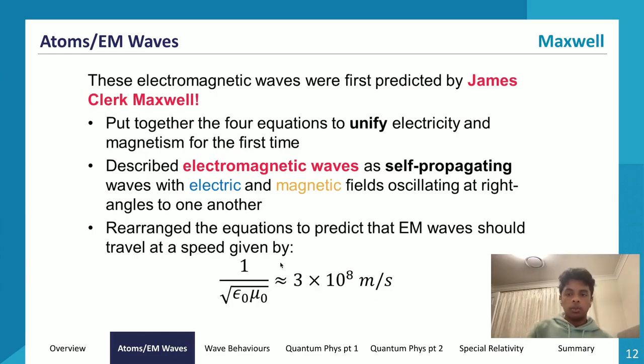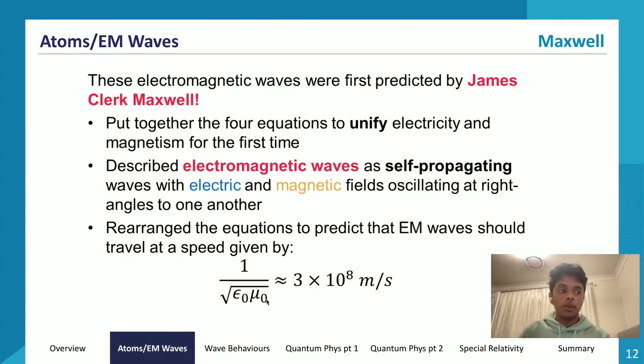Now, what else did he do? Well, he did also influence our understanding of light. He also predicted that light was probably an electromagnetic wave, and he predicted thus the speed of light as well. He never validated that the speed of light was as such. All he did was predict that light was an electromagnetic wave that traveled at 3 times 10 to the power of 8 meters per second. He mathematically predicted that, but he never validated this to be true. So that's a little bit about Maxwell. As long as you remember this stuff and what I just mentioned about light, you should be okay to answer most James Clerk Maxwell questions.